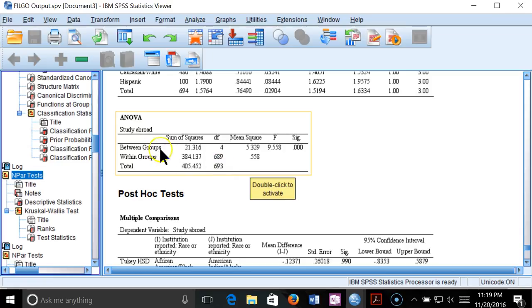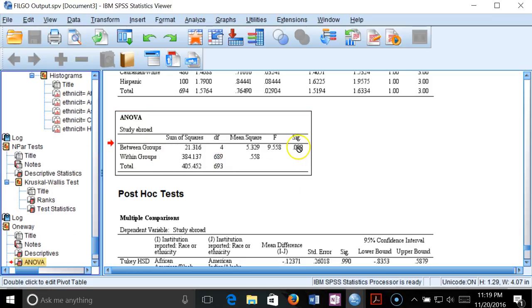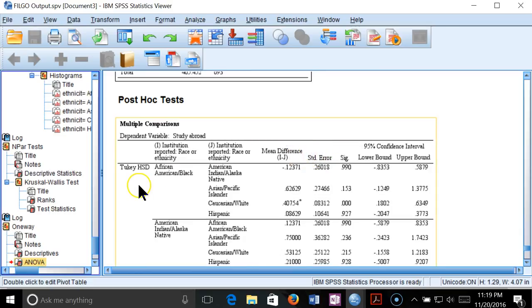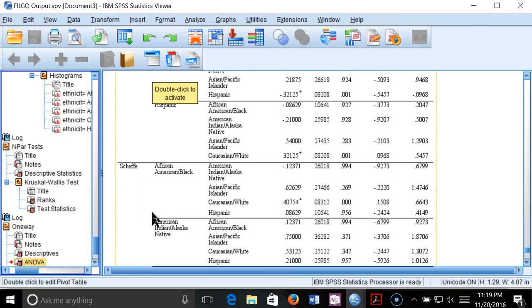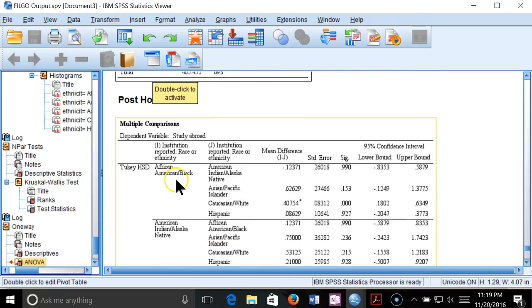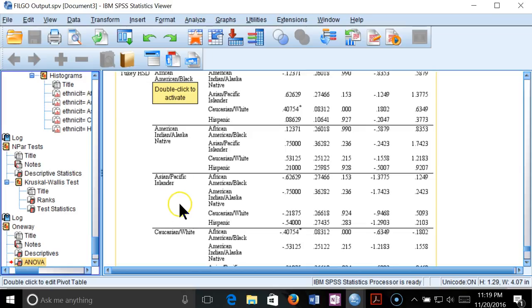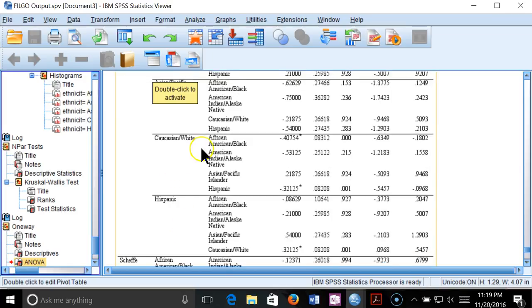Between groups, the one-way ANOVA is saying, yep, there's definitely a significant difference. We use Tukey and Scheffe, and they both pretty much show the same thing. This is where we can look at them all at once. Comparing to the Caucasian and white, the African American black group has a big difference in mean, backed up with our significant difference. Same thing for Hispanic.